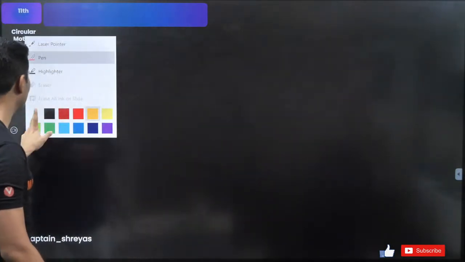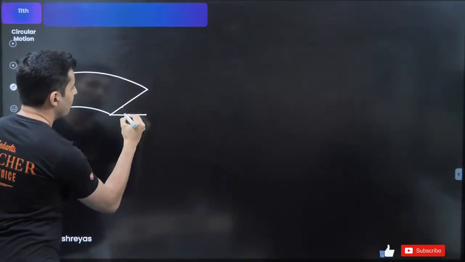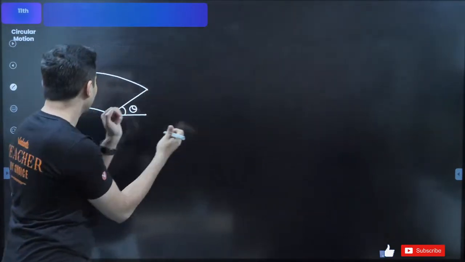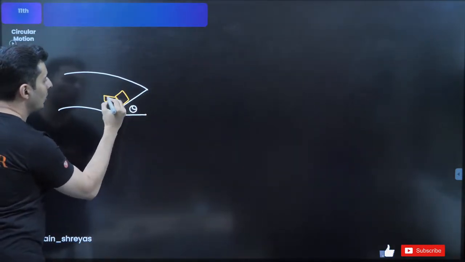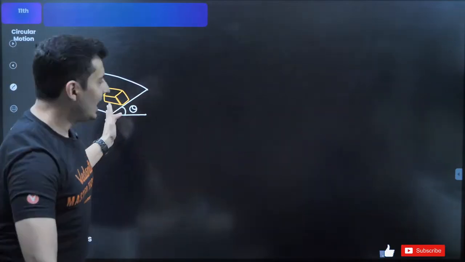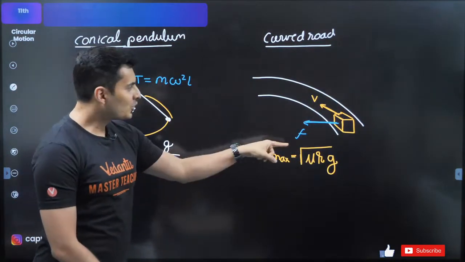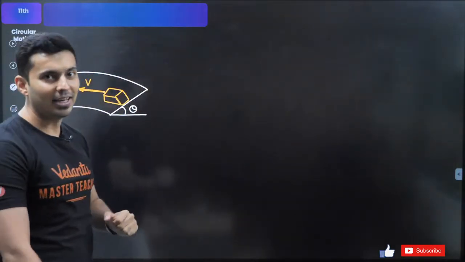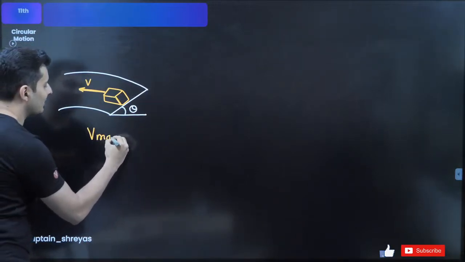Next important formula which you should know is for a banked road. So for a banked road, this is your banking. Banking means you are making the road tilted. Now when your vehicle will go somewhat like this, the maximum speed is slightly higher than this previous case, because you are now taking the help of the road a little bit. So you are not just dependent on the friction, you are dependent on the friction plus the banking of the road, which is the tilting of the road. Now the maximum speed is slightly more.